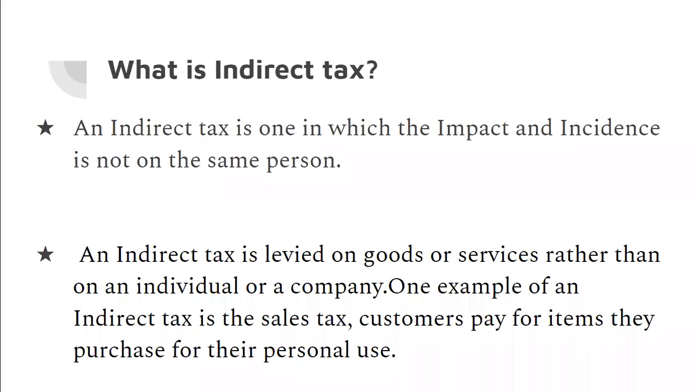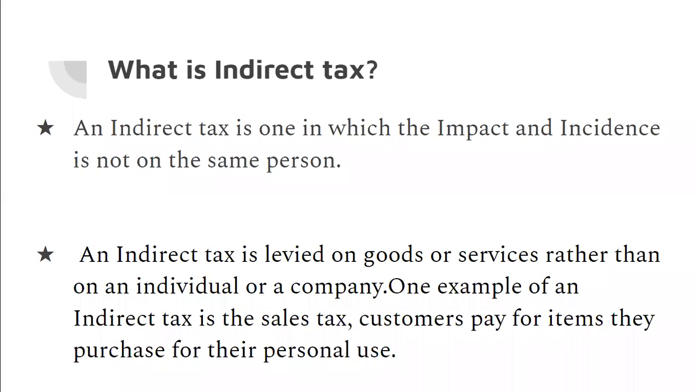Okay. So indirect, the word itself says what is indirect. Indirect means I'm not connecting to the government directly. I'm not paying to the government directly. Rather, somebody is there in between, and he is supposed to pay the tax to the government. Therefore, impact and incidence is not on the same person.